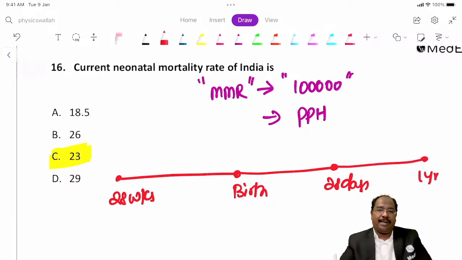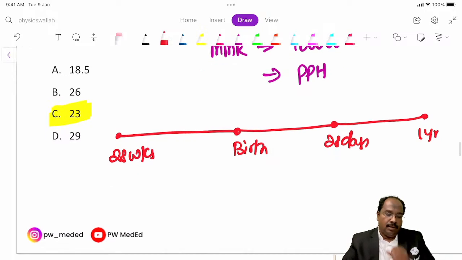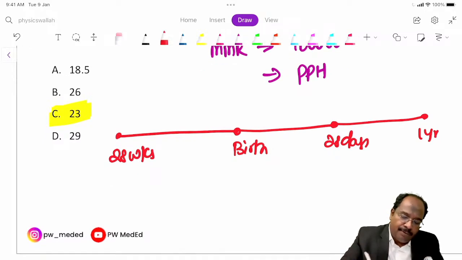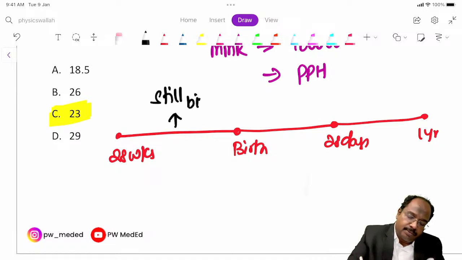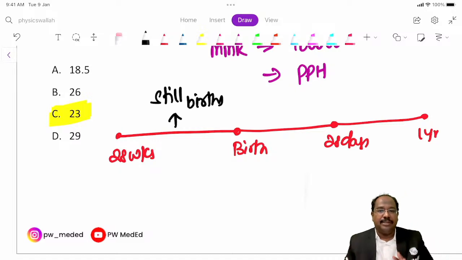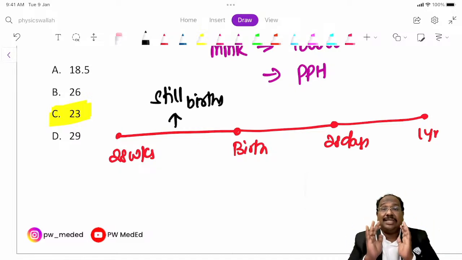This is the time period. If any deaths happen after viability and before birth, we call it stillbirths. Less than 28 weeks, it's abortion.